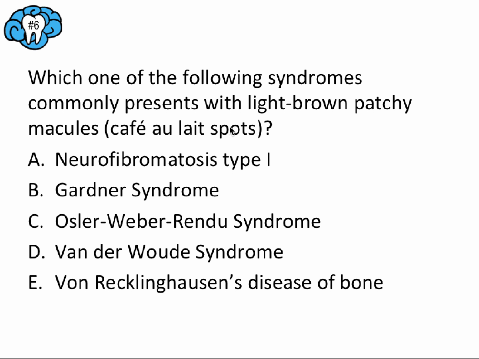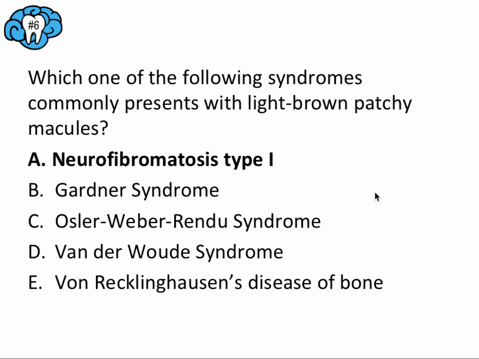And it turns out there are only really two syndromes we talked about, and that is the McCune-Albright syndrome and neurofibromatosis type 1. And if you're able to remember that, then this question would come pretty easily, and A would be the correct answer. Now, one kind of tricky thing which the exam makers tend to do is they threw in this von Recklinghausen's disease of bone.